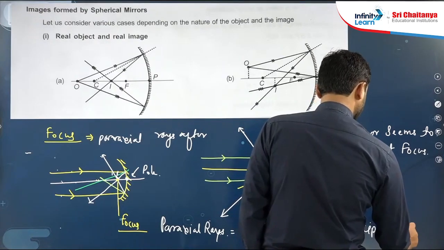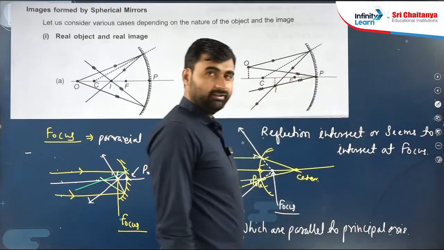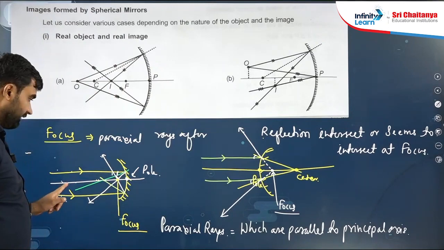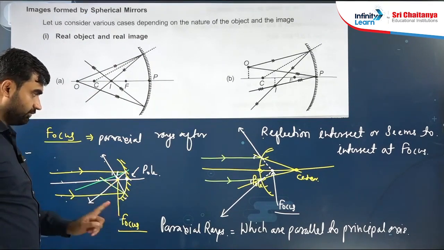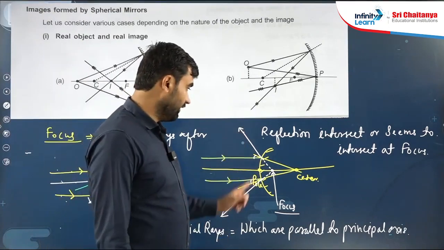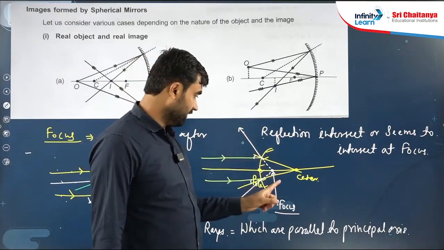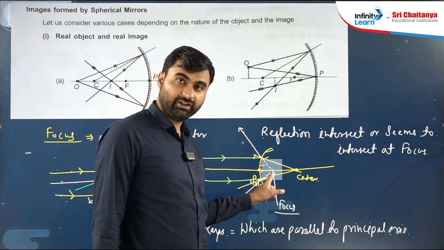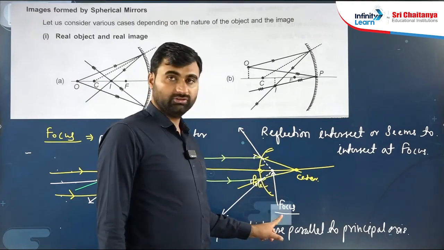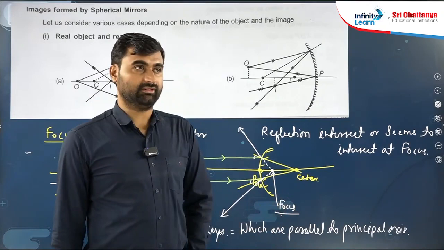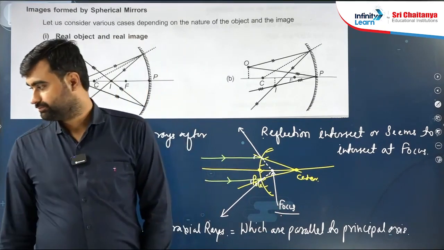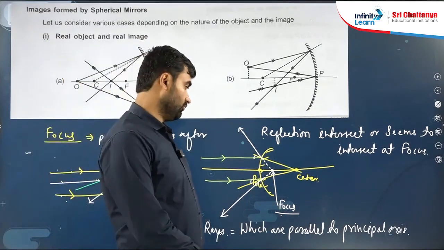Principal axis. Rays parallel to the principal axis, after reflection, intersect at the focus. Here they are not intersecting, but if we extend them back, they seem to intersect here. So here also we will say this is the focus. Is it clear? Okay, so we understood it.